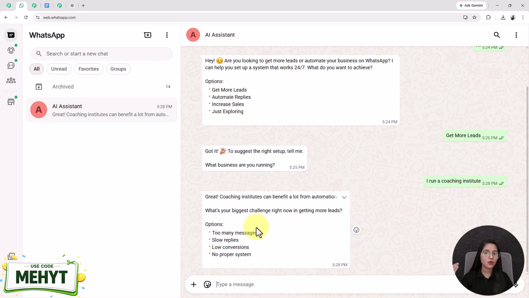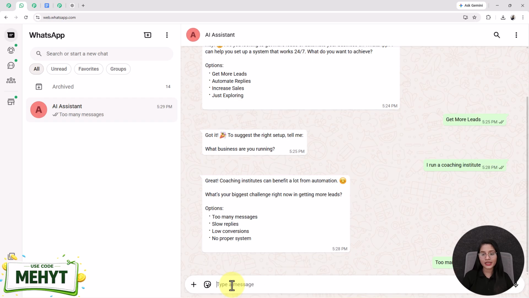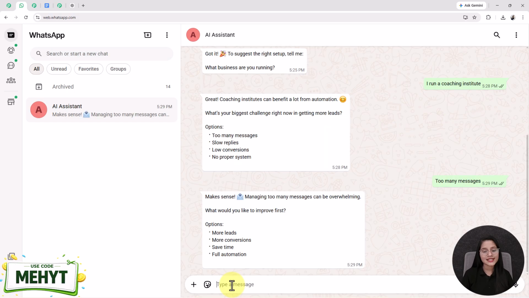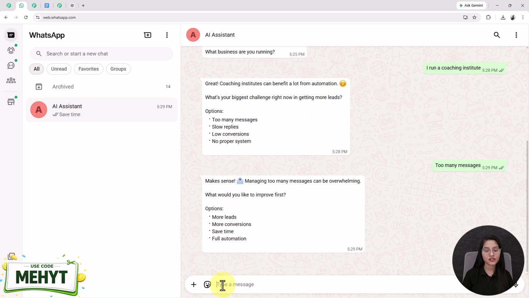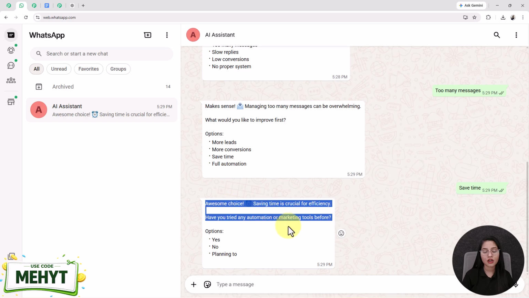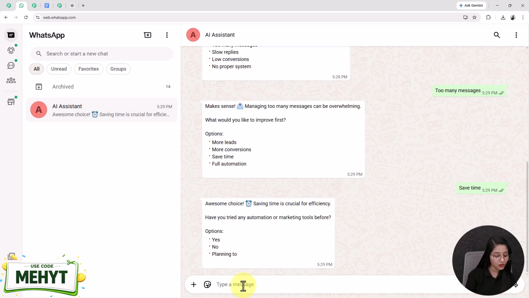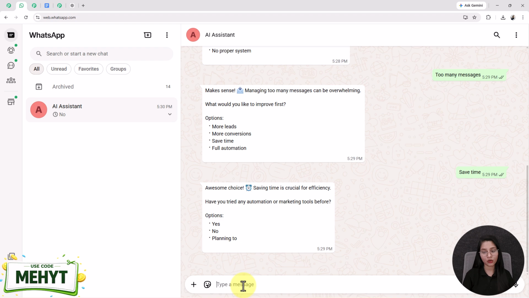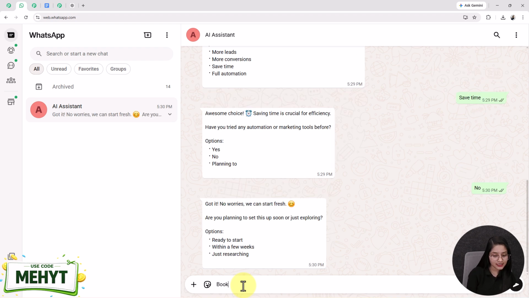Here, as I am running a coaching institute, I am facing a problem that I receive many messages from my students. So I replied as too many messages. Then it says that makes sense, managing too many messages can be overwhelming. What would you like to improve first? So I am responding as save time, as it is visible how smartly the assistant is giving me replies. Then it asks me, have you ever tried automation or marketing tools before? So I am sending a message as no. After that, I want to book a consultation, so I am sending a message as book consultation.